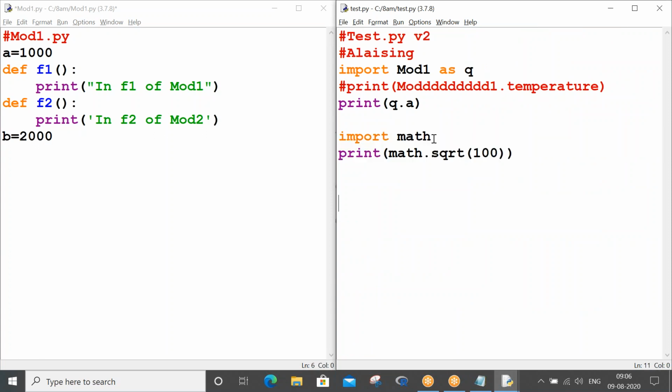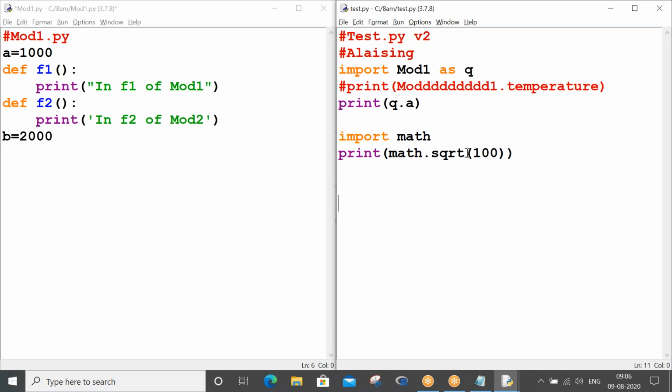What is this? math is a predefined module, which comes by default when you install your Python software. And sqrt is a property of the math module.